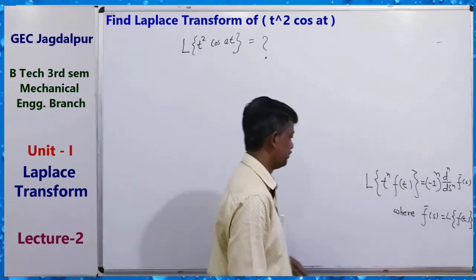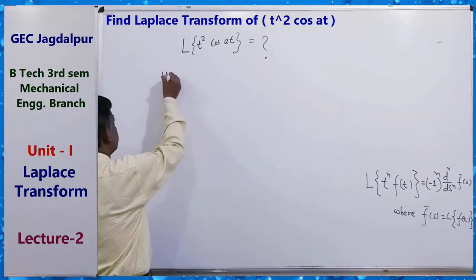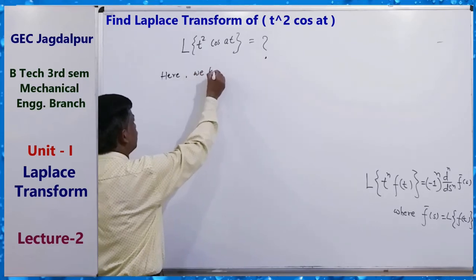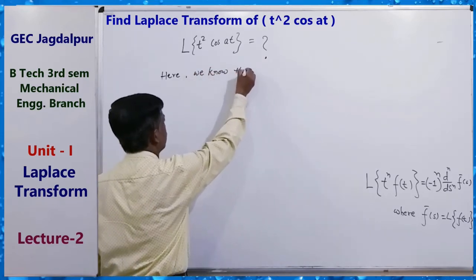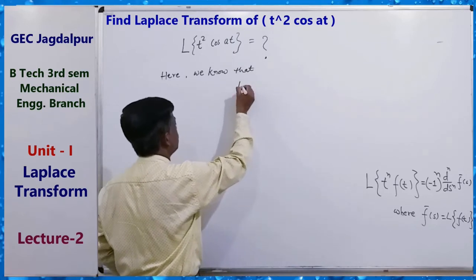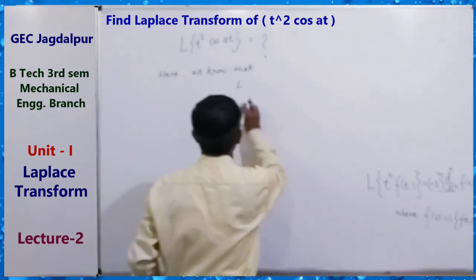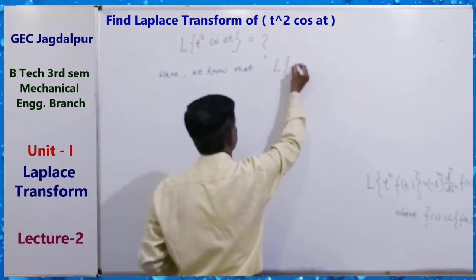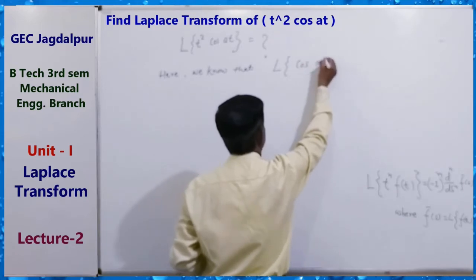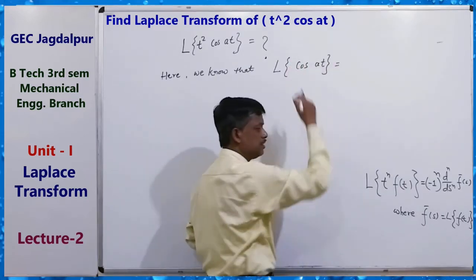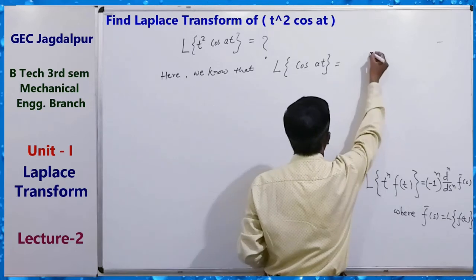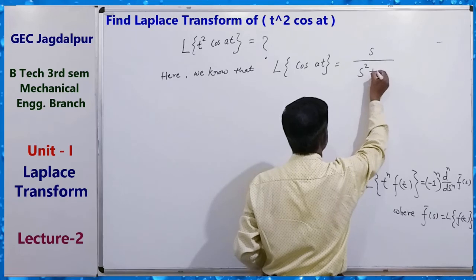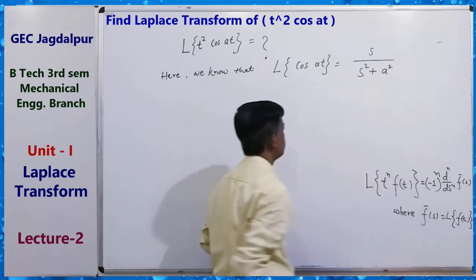Clear? So here we know that the Laplace transform of cos at is an elementary transform, s upon s square plus a square.